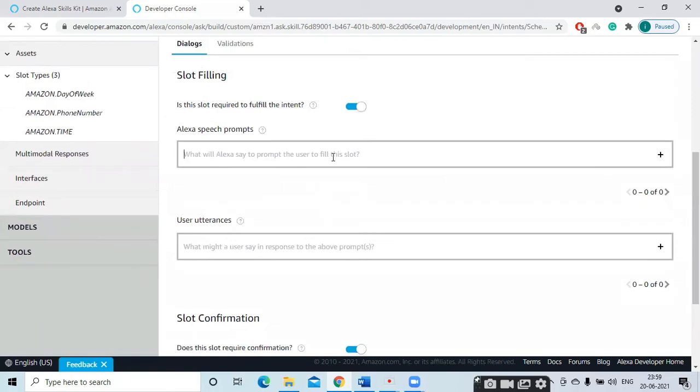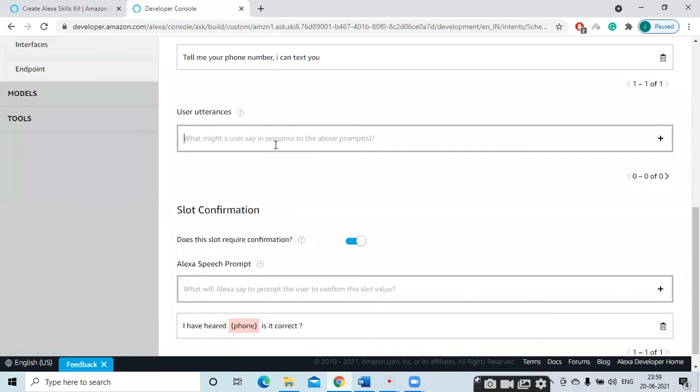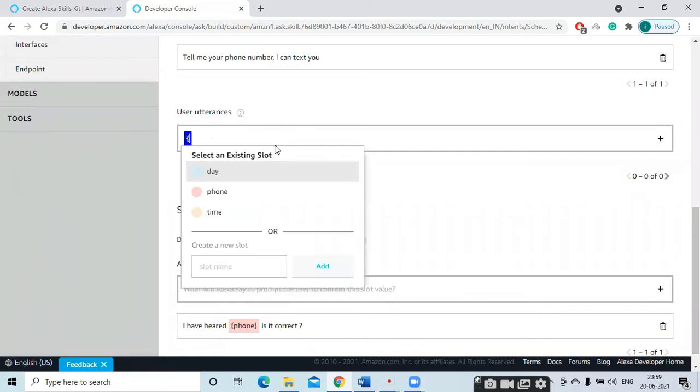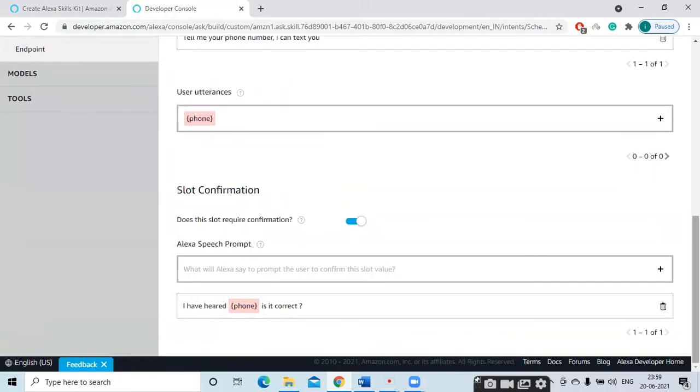So Alexa should tell me your phone number. I can text you, or I will text you. Enter. So here it is phone. Yes, everything is correct right now.